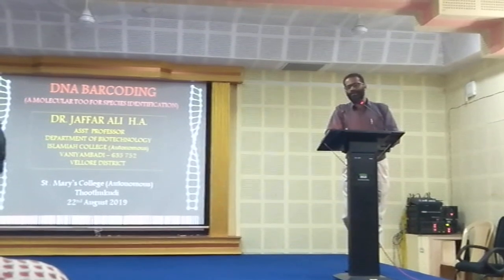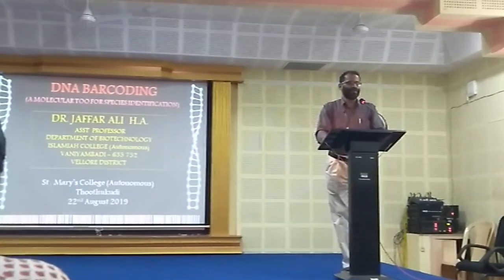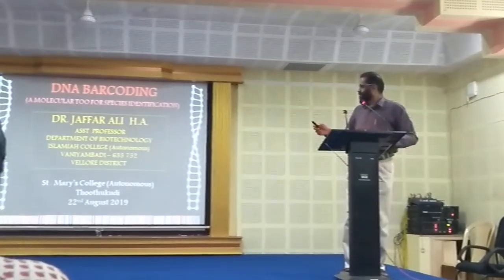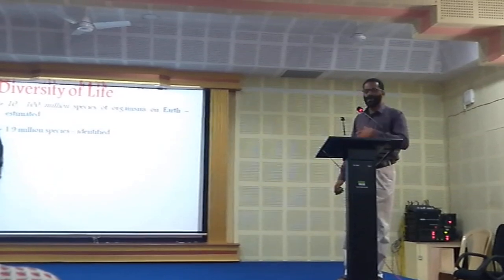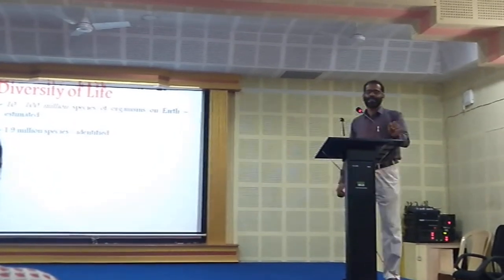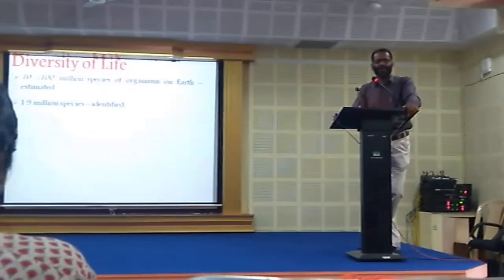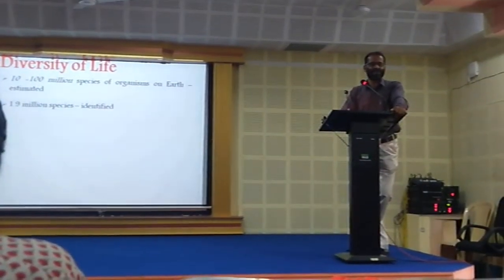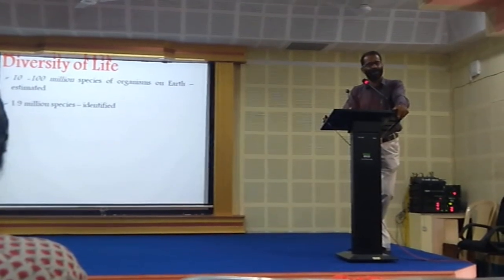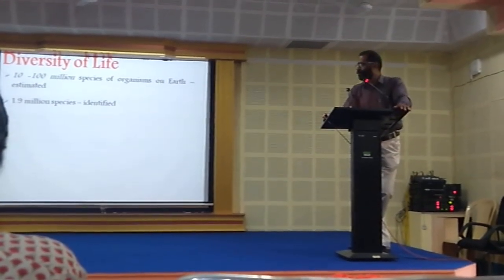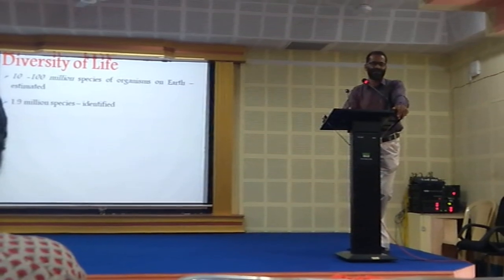Why do we need to identify species? We will see one by one. First we look into the diversity of life. It has been approximately estimated that the Earth is provided with nearly 10 to 100 million species.